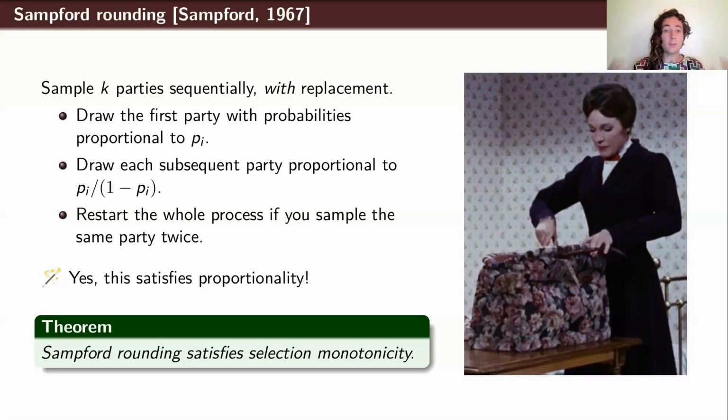It is this method, Samford sampling, that satisfies all the axioms that Grimmett's method satisfies and more. It doesn't have these bizarre non-monotone correlations. I'm not going to go into the proof of this fact. It's very long and technical.